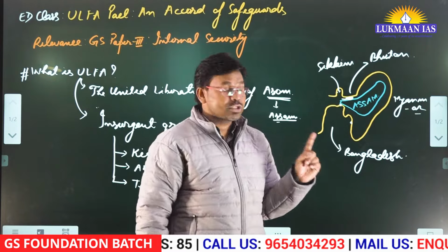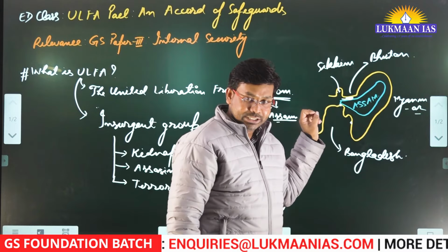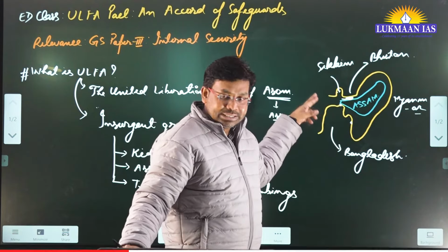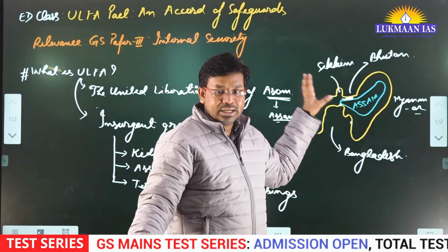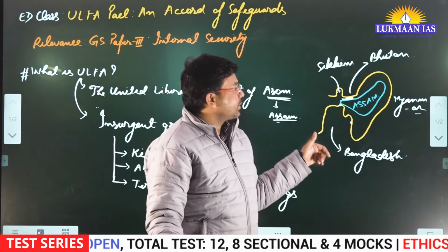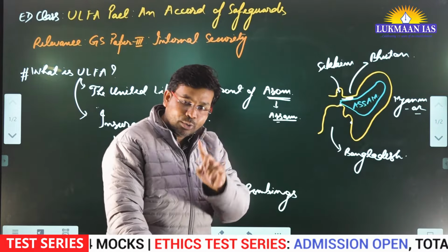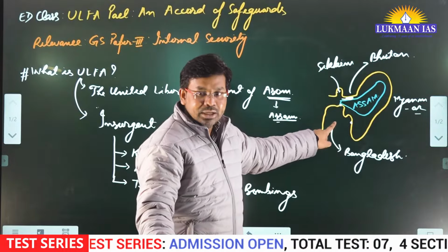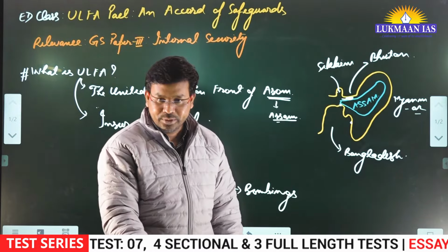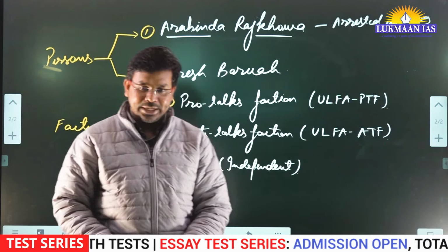But how are the anti-talks faction or ULFA Independent operating? They are operating from across the border. They are operating from Bhutan, Myanmar and Bangladesh. They have their camps, ULFA camps, in these nearby countries, and from there they operate in this particular region. And Mr. Aravinda Rajkhowa was arrested in Bangladesh, and from Bangladesh he was extradited to India, as we have an extradition treaty.